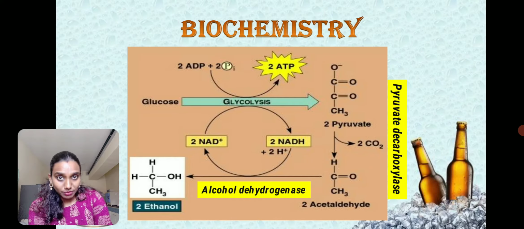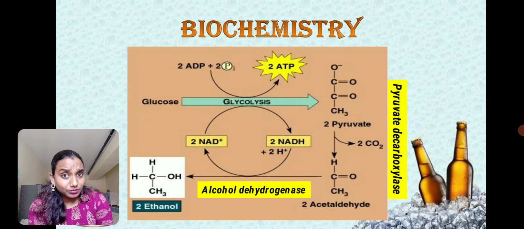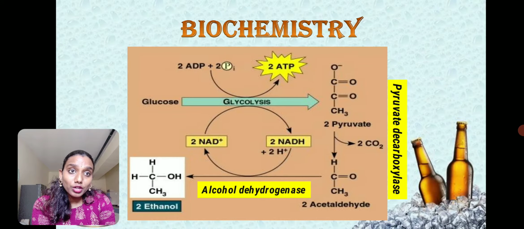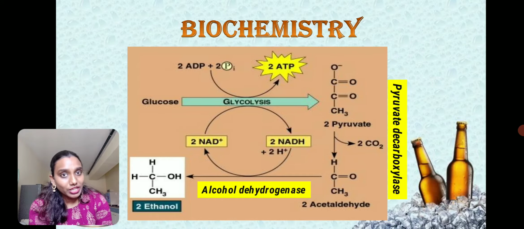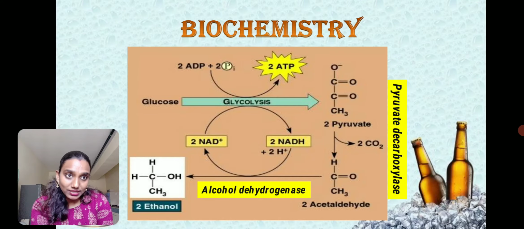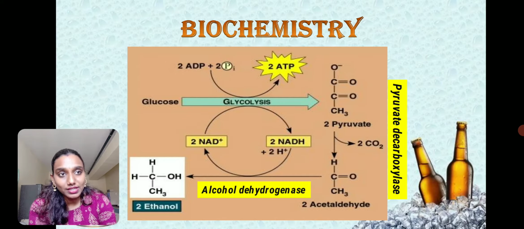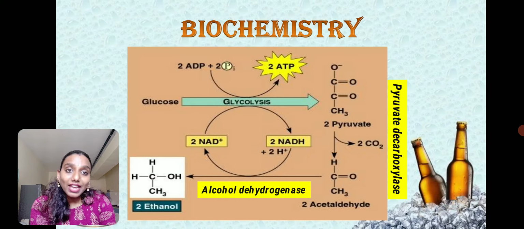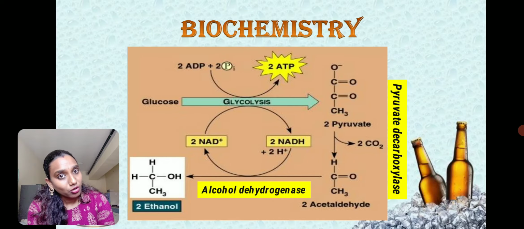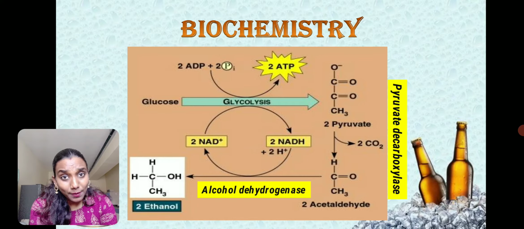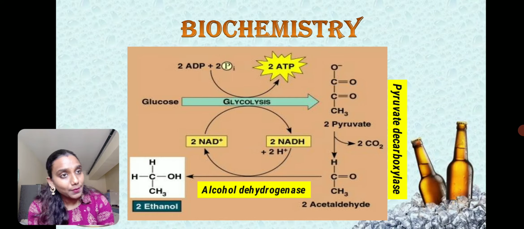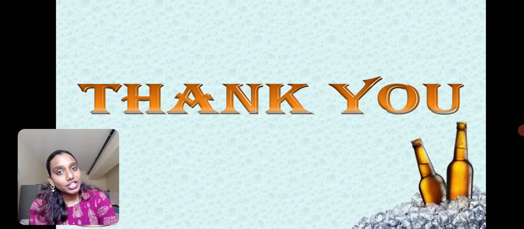As for the biochemistry I explained previously, the grains have some amount of sugars like glucose, which are broken down into pyruvate by the glycolytic pathway, and later this pyruvate is decarboxylated to acetaldehyde. A carbon dioxide molecule is removed from pyruvate to convert it into acetaldehyde. The enzyme involved is pyruvate decarboxylase, and the acetaldehyde is reduced to ethanol. So alcohol is produced this way, and this alcohol will be present in the beer. That is all about beer production.